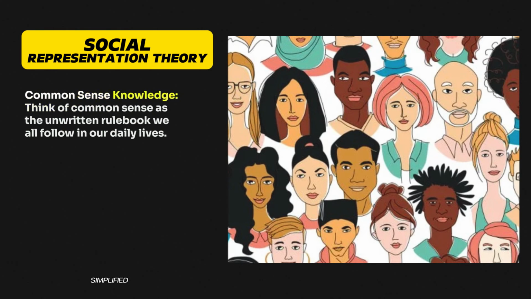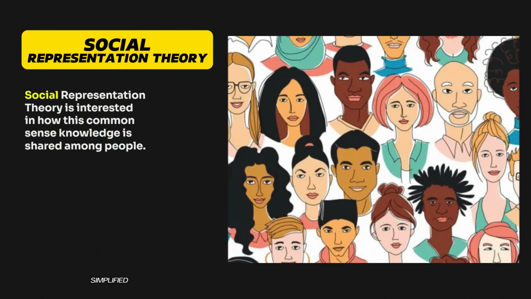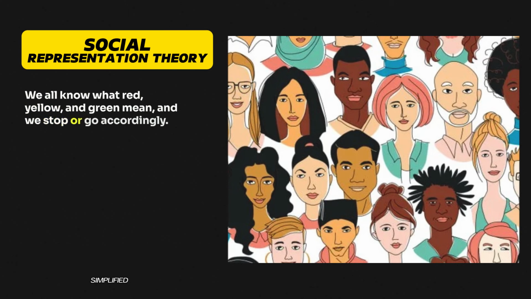Common sense knowledge. Think of common sense as the unwritten rulebook we all follow in our daily lives. It's the stuff we don't even think about, we just do it because that's how things are. Social representation theory is interested in how this common sense knowledge is shared among people. For example, think about a traffic light. We all know what red, yellow, and green mean, and we stop or go accordingly. It's like a social agreement that helps us navigate our shared spaces.